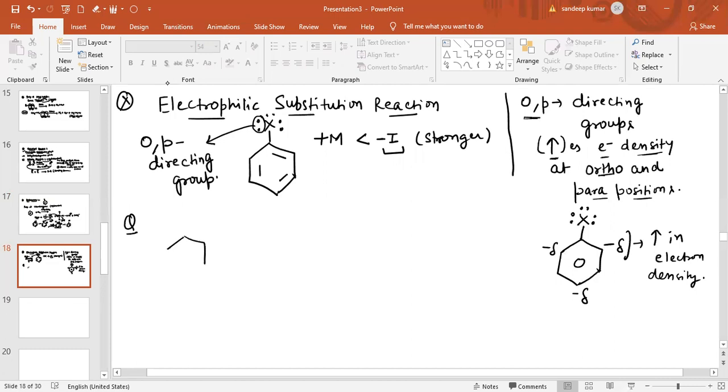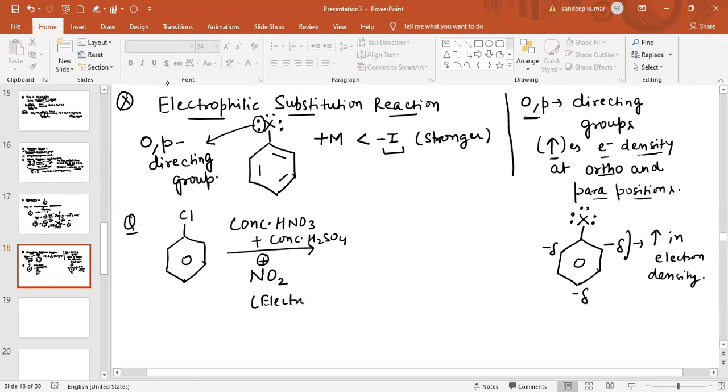If a question is given like this, where this is chlorobenzene and we add nitrating mixture. What is nitrating mixture? Nitrating mixture is basically concentrated HNO3 and concentrated H2SO4. As we know, in this case the electrophile generated is the NO2 positive ion. So the electrophile generated by nitrating mixture is NO2 positive.